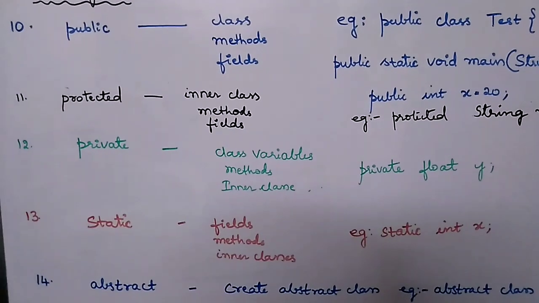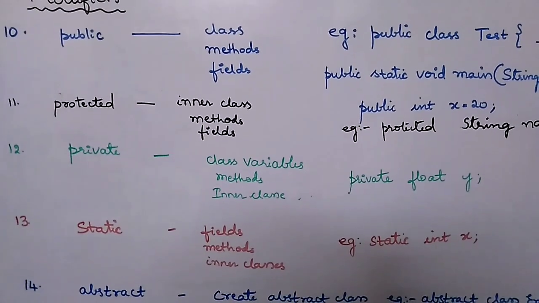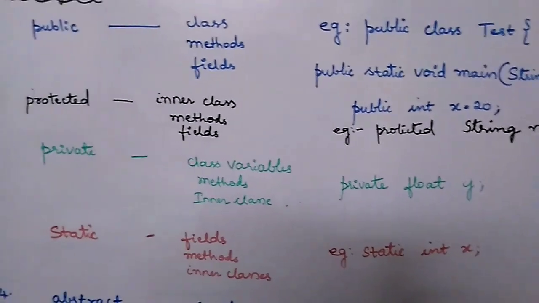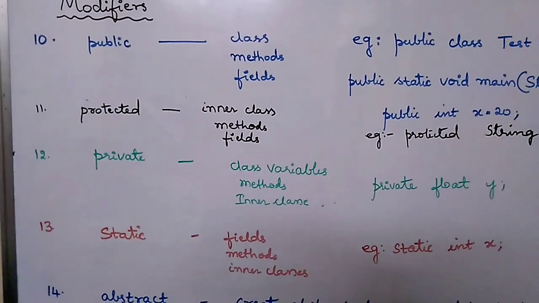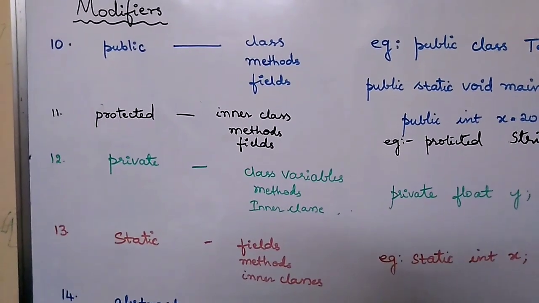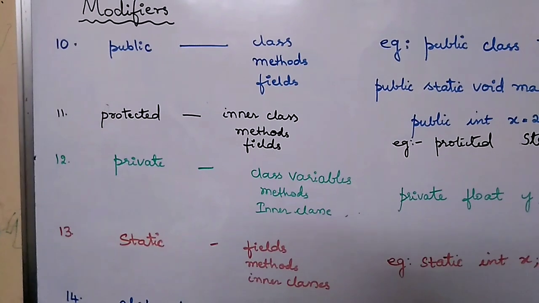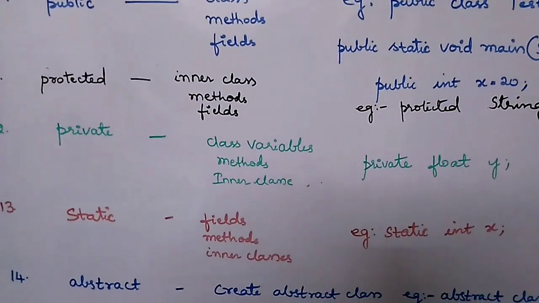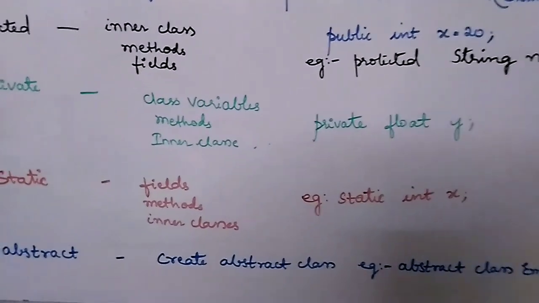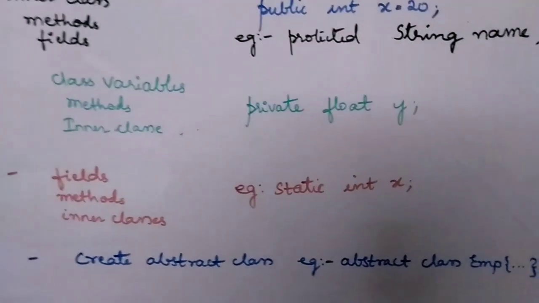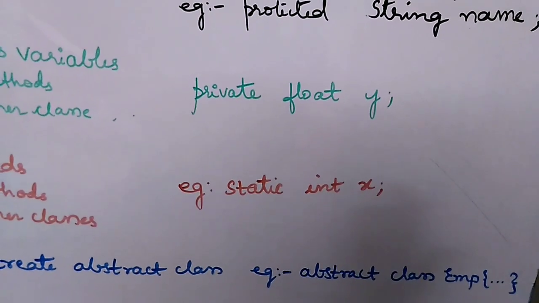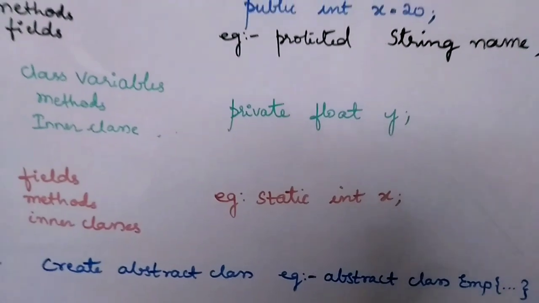Static can be used with fields, methods and inner classes. Example is static int x. Static is represented as class level information. Static members belong to the class, and they are shared by all the instances of the class. So that is static. And next is abstract. By using the abstract keyword, we can create abstract classes. So this is how you can create: abstract class EMP, which means that the class is made abstract.